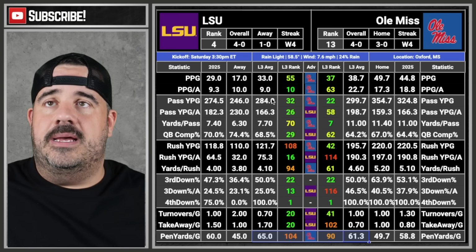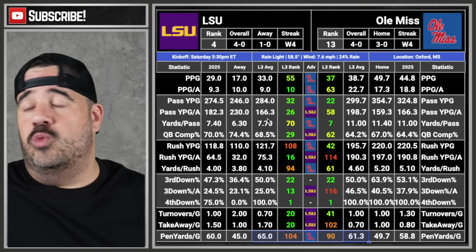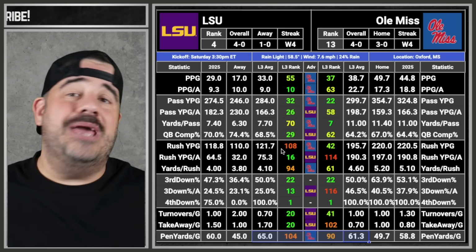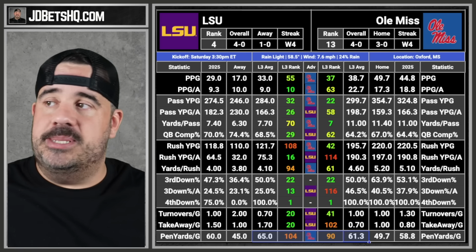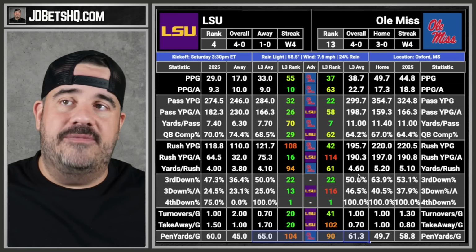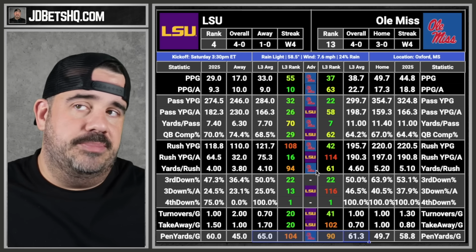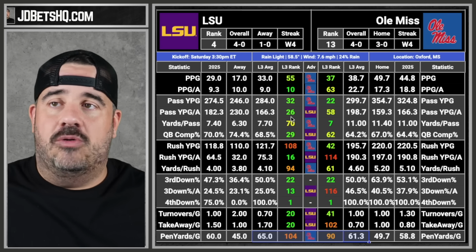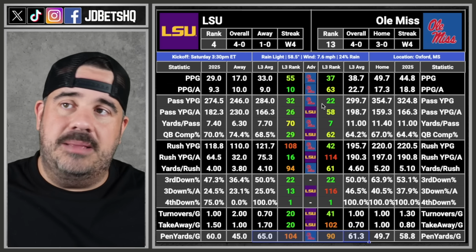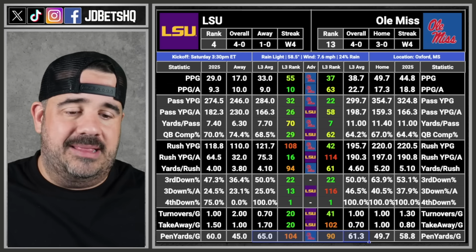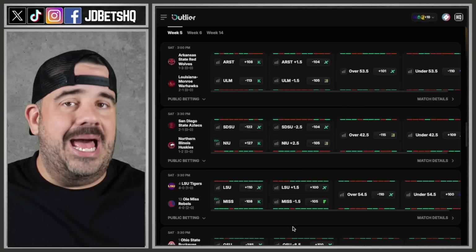That being said, it is Ole Miss at home. So if you were to take this, I would lean Ole Miss, but am I going to bet on it with money based on statistics and everything? No, sorry, I'm just not. But I would lean Ole Miss just because if they're the same, I would lean the home team. Simple as that. The total is 54.5. I don't like anything here. We look for clear differences. I need reds versus greens, not this bland mix of yellow. I don't like that. Not good for us. That's not how we do things around here.